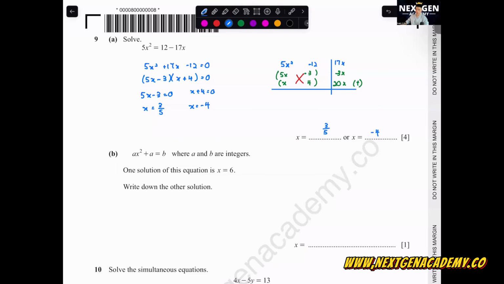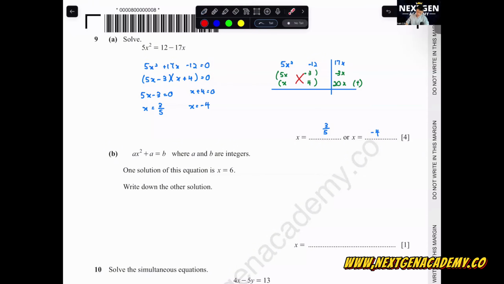It's just a 1-mark question. ax squared plus a equals b, where a and b are integers. One solution of this equation is x equals 6. Write down the other solution. Okay, very interesting question, but just a 1-mark question. What does this mean?